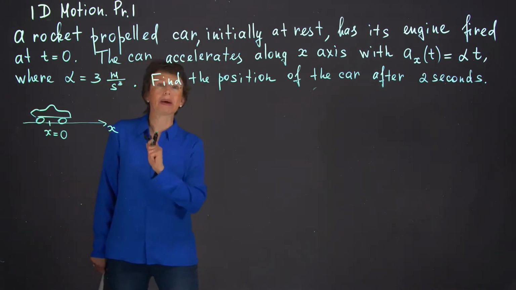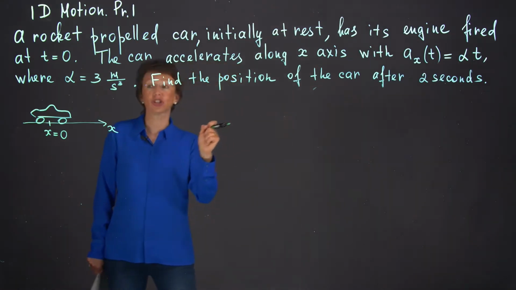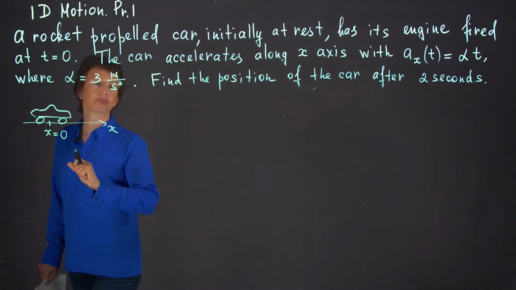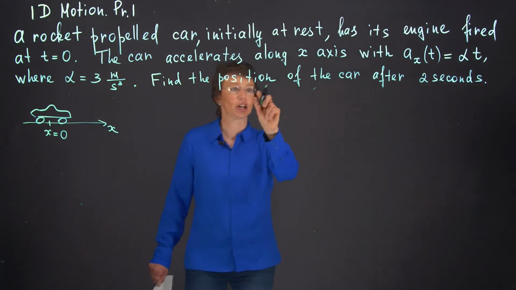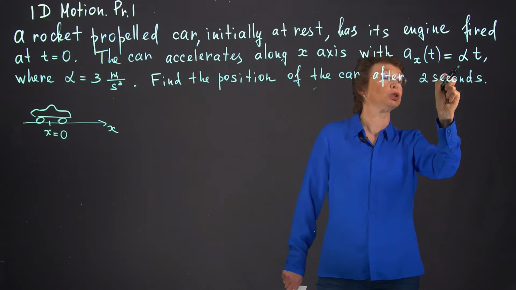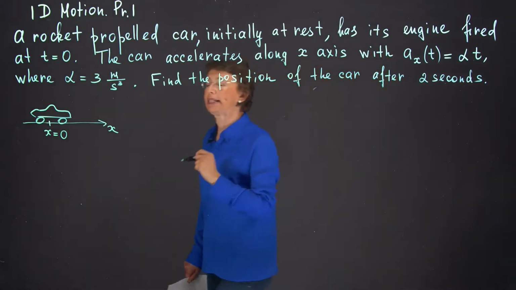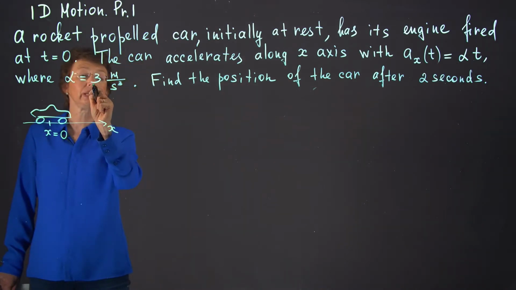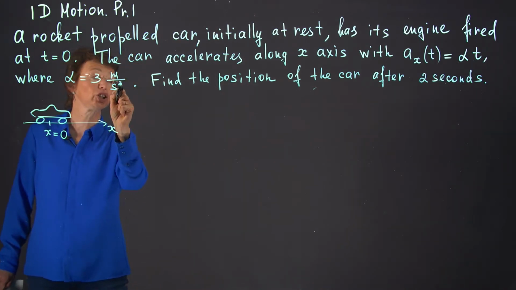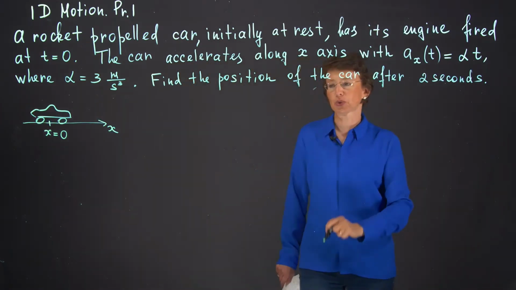A rocket-propelled car, initially at rest, has its engine fired at time moment 0. The car accelerates along x with projection of acceleration equal to alpha times t, where alpha is constant and t is time. And alpha is given. It is 3 meters per second cubed. Find the position of the car after 2 seconds.